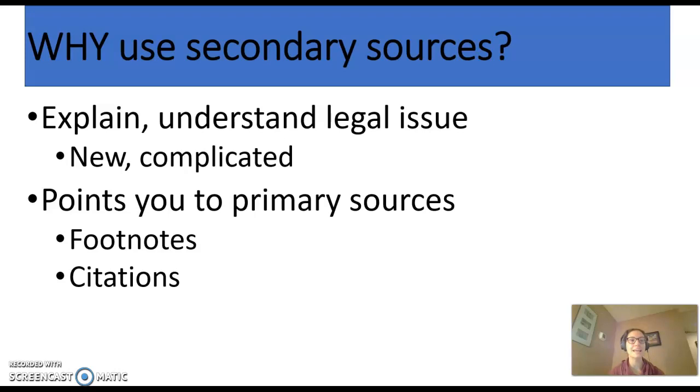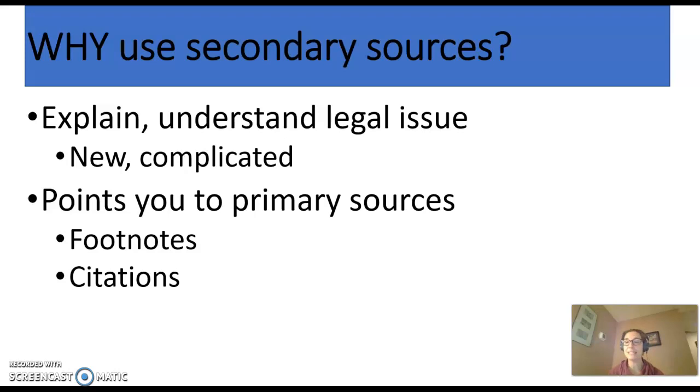And one way to get to them and find those mandatory cases is to actually start with secondary sources and read the description of the law, and then look at the citations that the secondary source relied on. Go look up those cases and then read those cases, and then use all those other tools that we've talked about, using the headnote system, using key citing, using that one good case theory in order to find more cases, just like the ones cited in a secondary source.